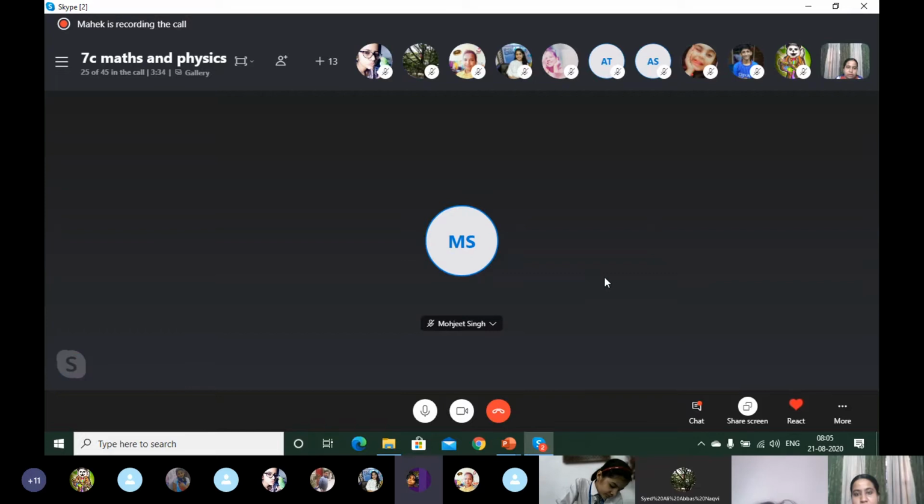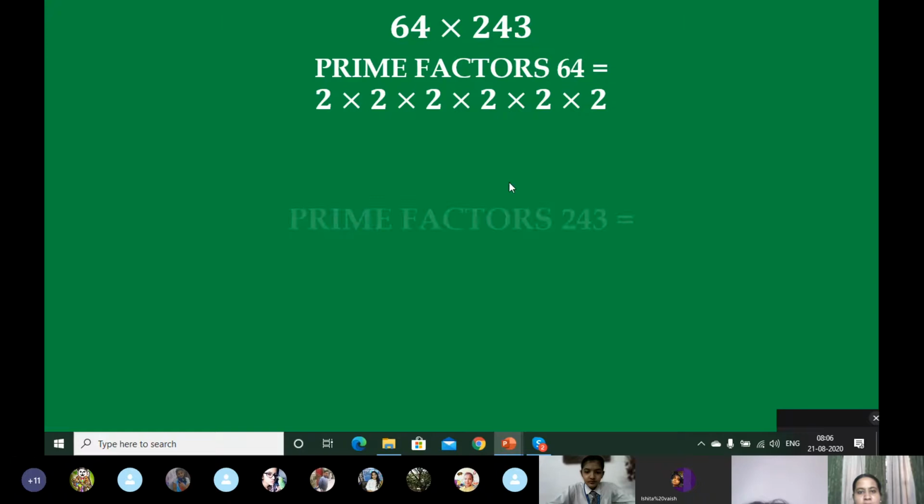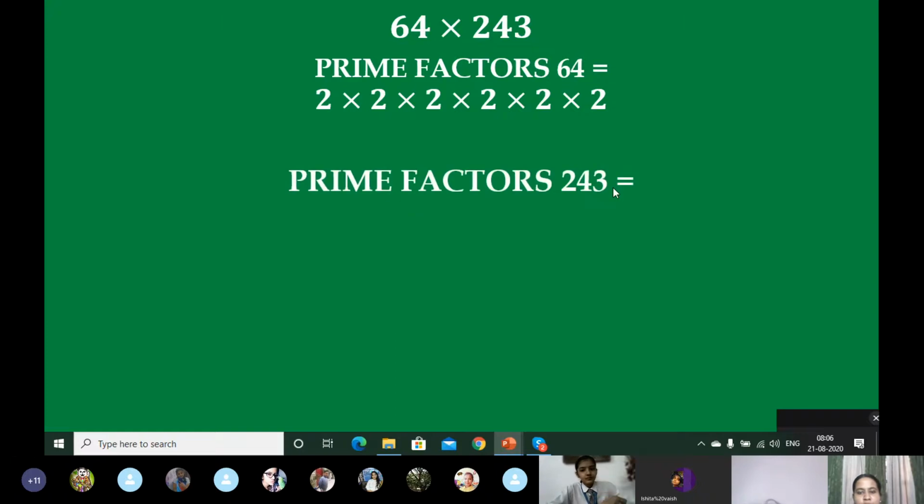Who will give the answer? Ishita, give. 2 into 2 into 2 into 2 into 2 into 2. How many times are you writing 2? 6. Okay, let's see if you are right or not. 1, 2, 3, 4, 5, 6. Very good. Now, who will find the prime factors of 243?